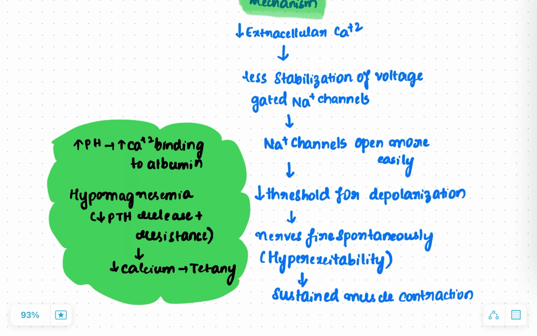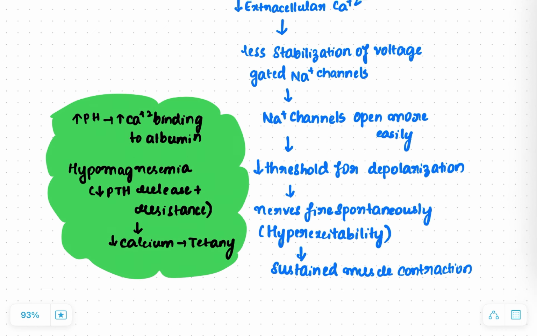So whichever thing causes low calcium will cause tetany. There are a few conditions where the calcium levels will be normal. Even though the calcium is normal, it causes tetany. That is, an increase in the pH, especially in respiratory alkalosis, where there will be increased calcium binding to the albumin. This will cause less availability of the ionized calcium. So this will cause tetany.